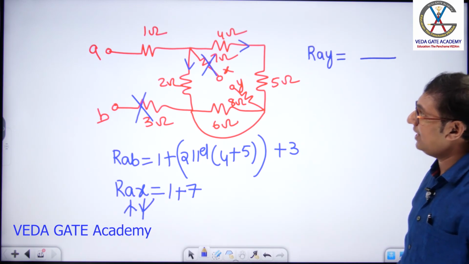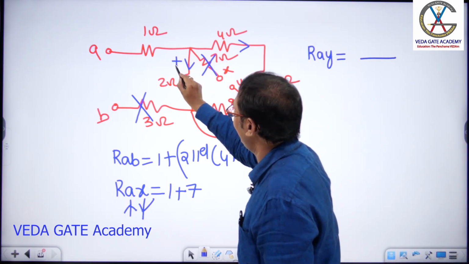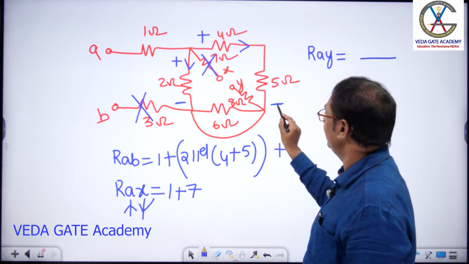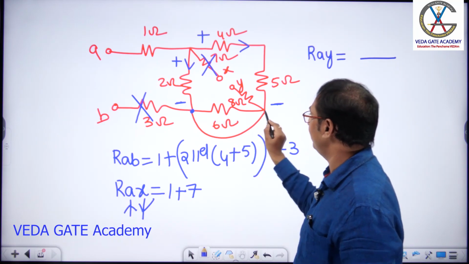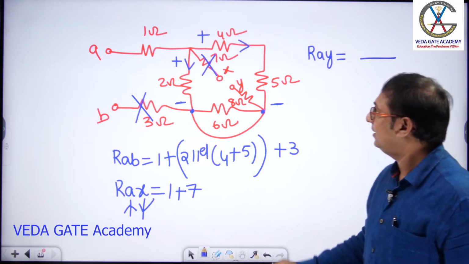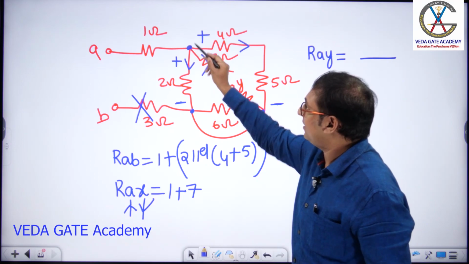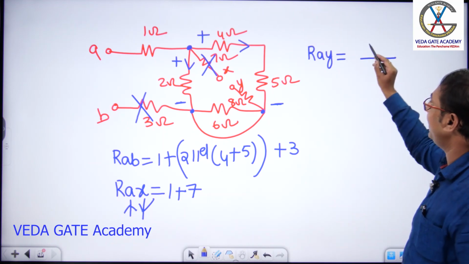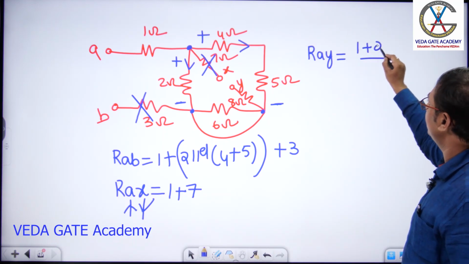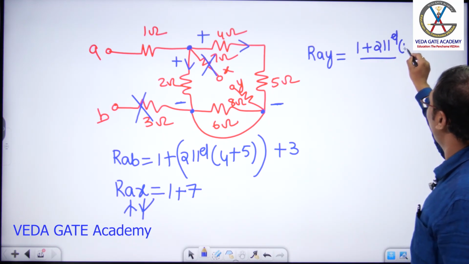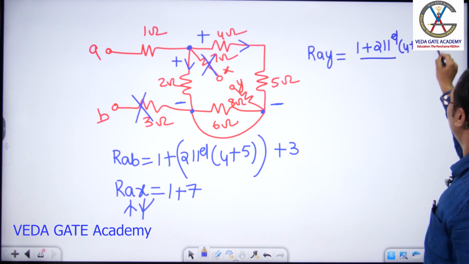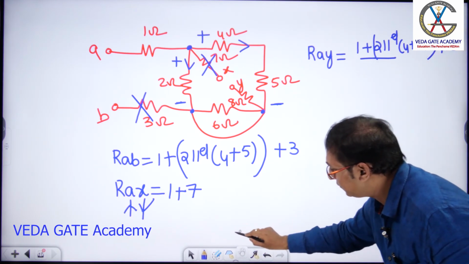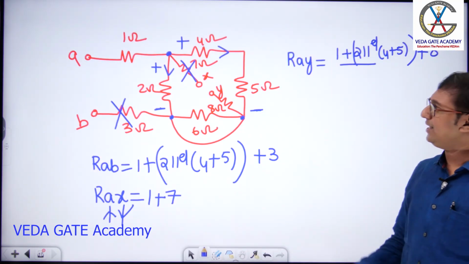Or simply we can answer like this: current entering means plus, leaving means minus. This minus is connected here, and both points are the same because of the short wire. Next, plus is connected here. How are this 2 and 7, 5 plus 4, 9 connected in parallel? I can write 1 plus 2 parallel with 4 plus 5. The combination is in series with 8. Hope it's visible to you, sir. Fine. Many other combinations are possible, sir.